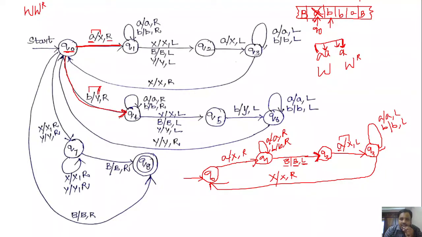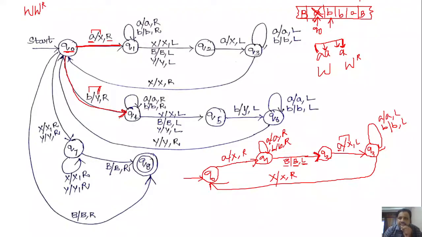That type of comparison we are performing here. So this is the part of the transition diagram where we are marking a with x, in W as well as W power R.